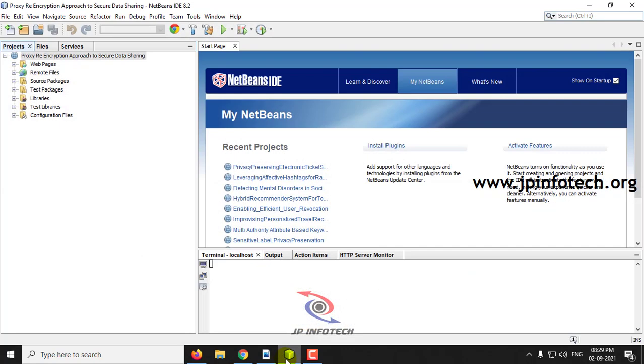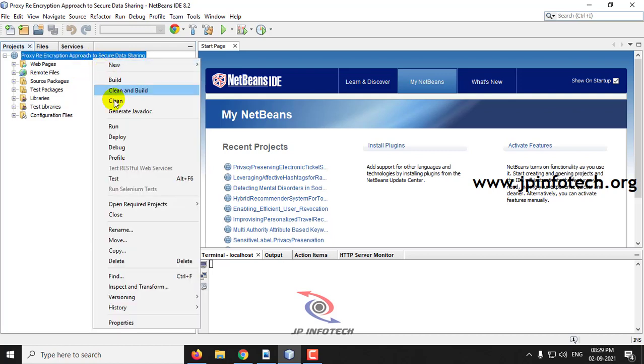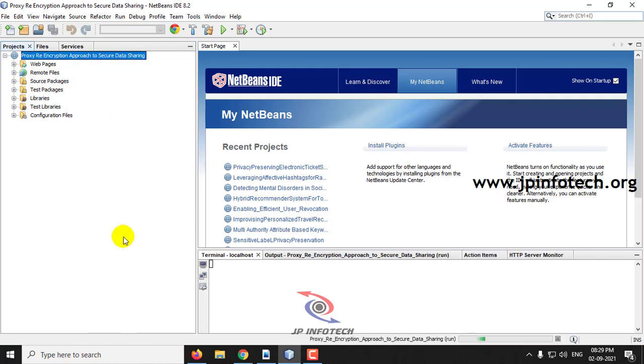Coming back to NetBeans, you can see the complete project has now been loaded. Just right click it and select run. Now kindly wait till the project is transferred to the browser. It takes some time.